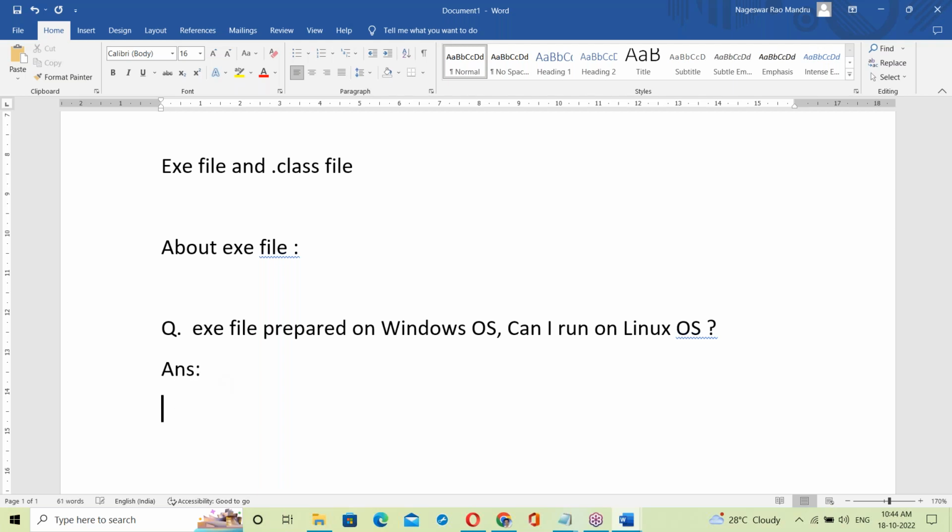Tell me guys, anyone, can you answer this question? An exe file prepared on Windows OS, can I run it on Linux OS? Very simple question.